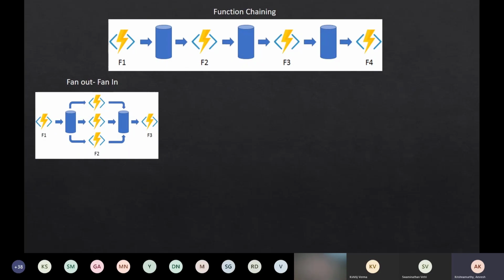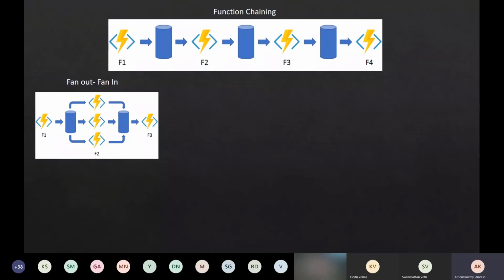And once all these functions have completed, I want to come back to my primary function and let it know how many bytes have been read by each of these individual functions. Right. So this is a similar example. I'm just giving an example, but you can relate it to anything that you want to run in parallel. Like in order-based systems, I want to trigger an order, I want to send an email to a customer, and at the same time I have to update my inventory. All these tasks can be run in parallel. So in those cases, we can also try to use some of these workflows using durable functions.